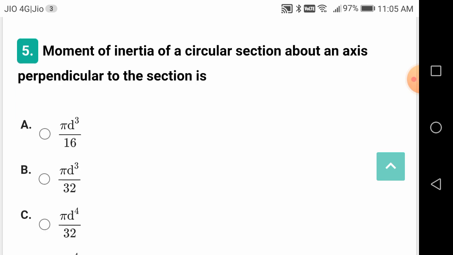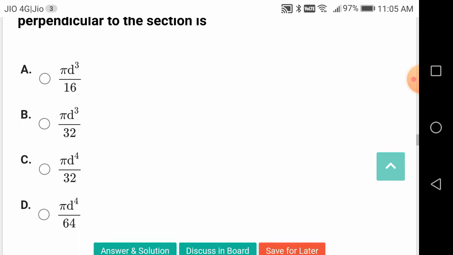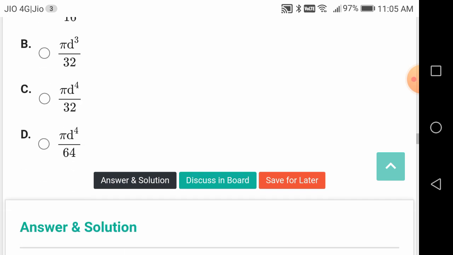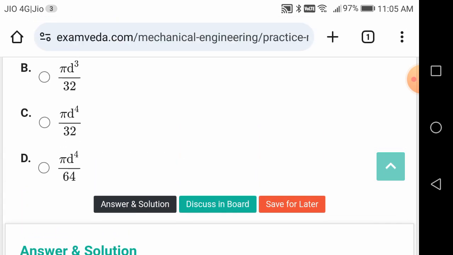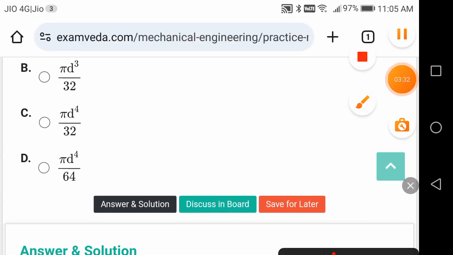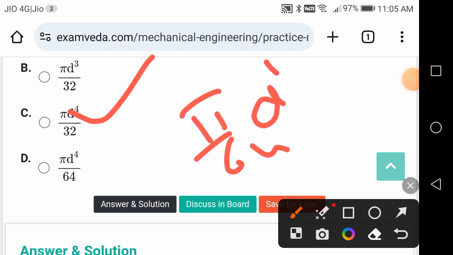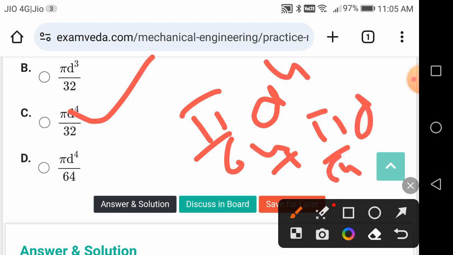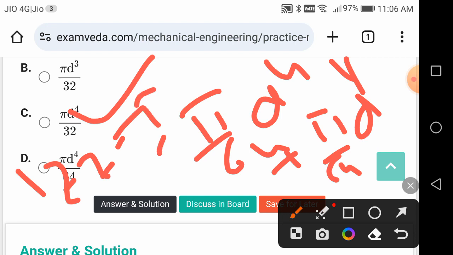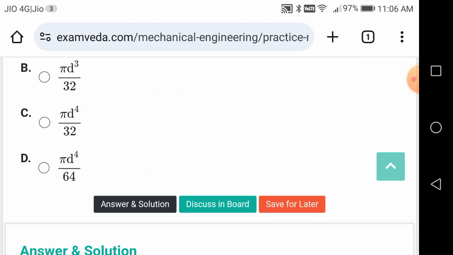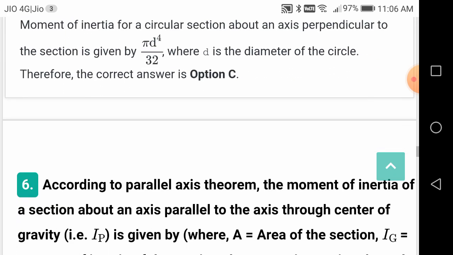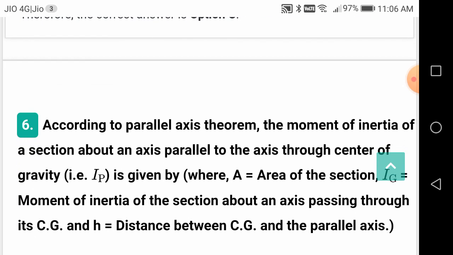Moment of inertia of a circular section about an axis perpendicular to the section is, how much it is, friends? Pi d power 4 by 32. So pi by 64 d power 4 plus pi by 64 d power 4. How have you got this? Izz is equal to Ixx plus Iyy, where Ixx and Iyy are pi d power 4 by 64. This is the perpendicular axis theorem.